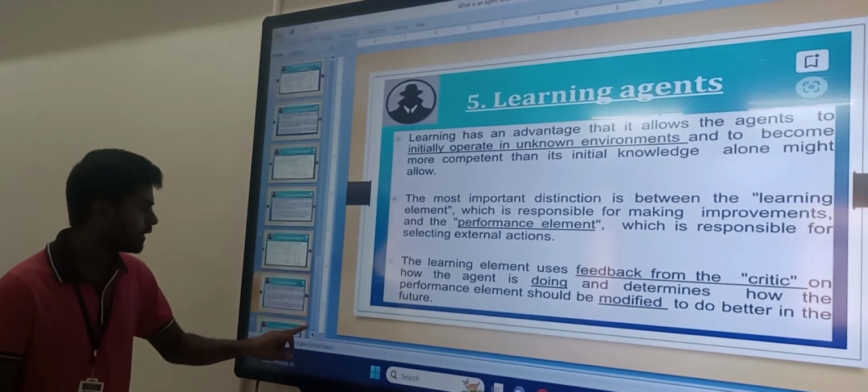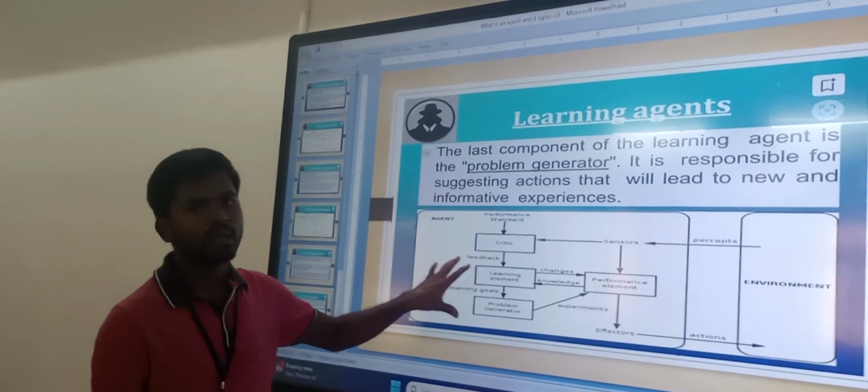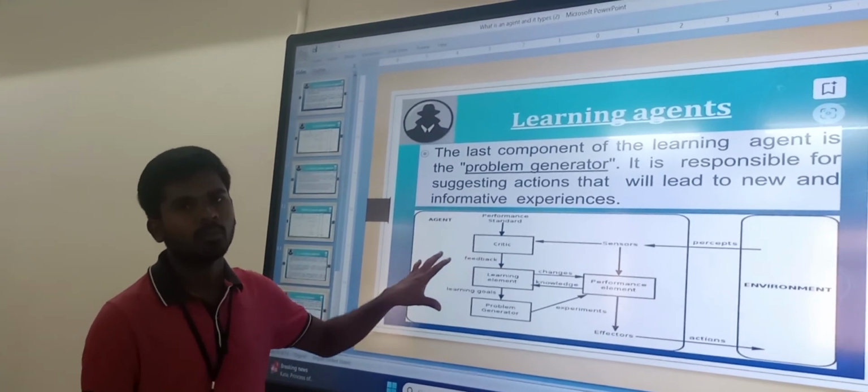Coming to the pictorial representation, this is the pictorial representation of a learning agent. This is all about agents and their types.